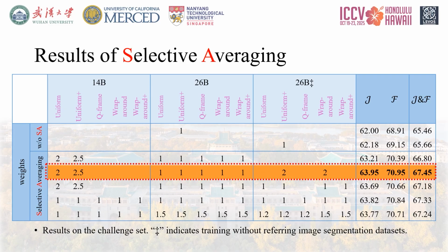By intelligently weighting and combining the outputs of multiple models and various sampling strategies, we see a crucial performance jump. The J&F score rises from 65.66 to our winning score of 67.45. Our analysis shows that selective averaging provided a substantial secondary improvement of about 2 J&F over the best single model result on the overall challenge set.